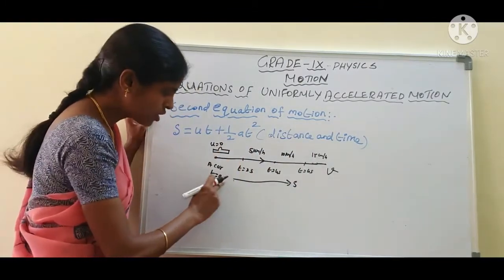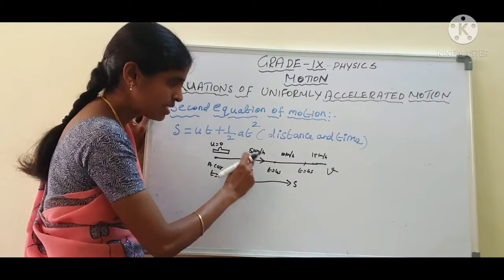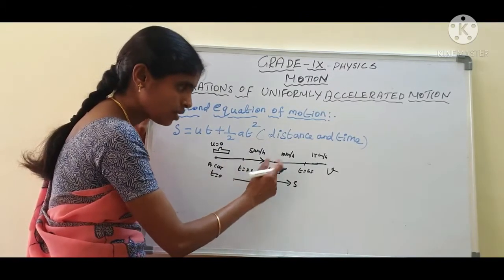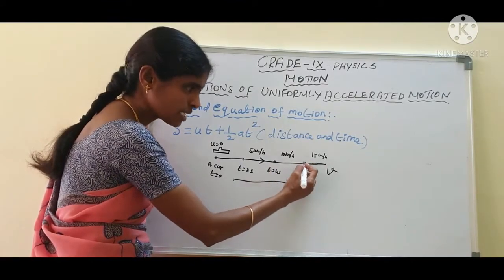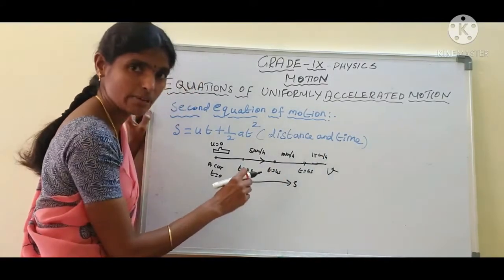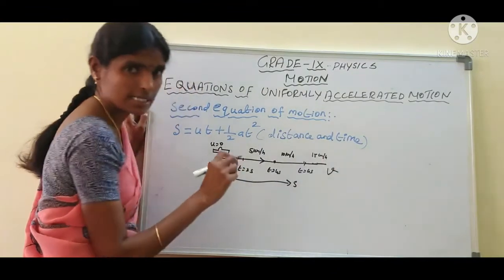Okay, t equal to 0, u equal to 0. T equal to 2 seconds means a car moving 5 km per hour. T equal to 4 seconds, a car moving 10 km per hour. Okay, t equal to 6 seconds, a car moving 15 km per hour. So what is the final velocity?